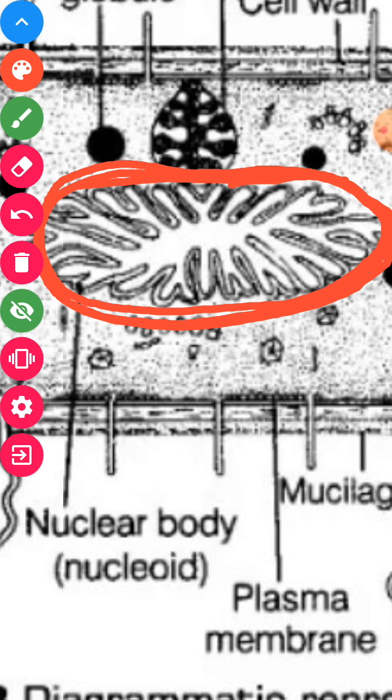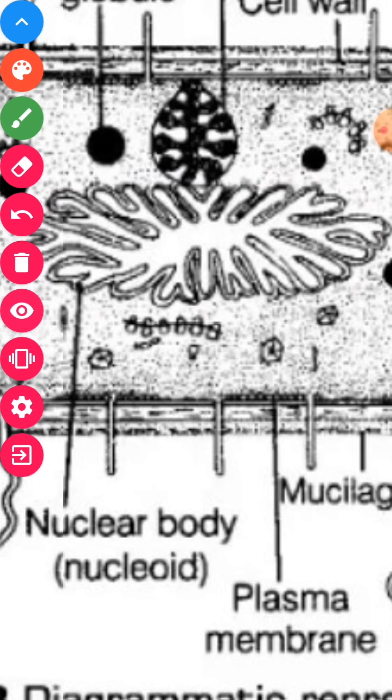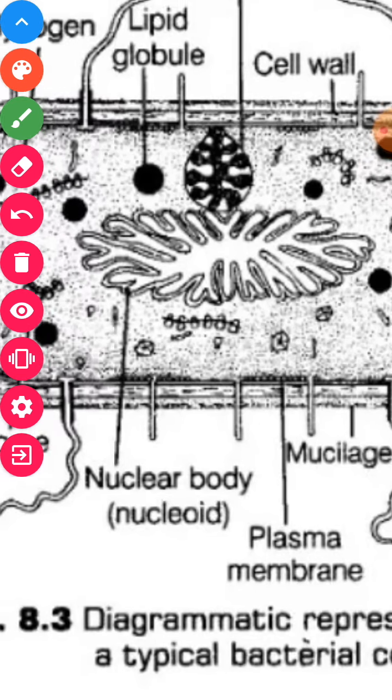What are plasmids? Questions may come here. Plasmids are extra smaller circular DNA besides the central circular DNA. Plasmids help in sexual reproduction and also provide resistance to different kinds of chemicals. So this is all about the bacterial genetic material.